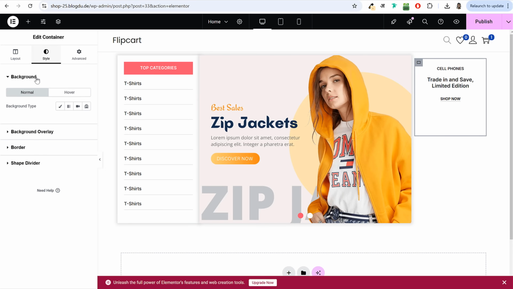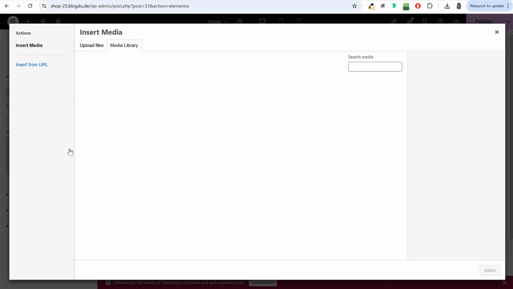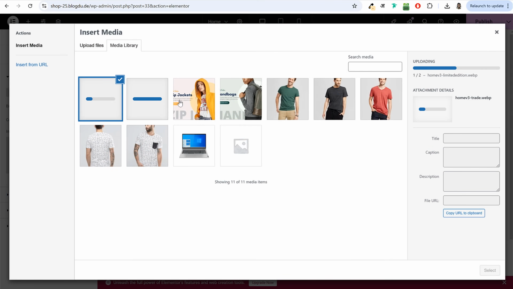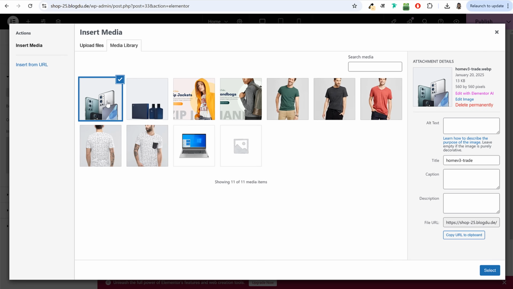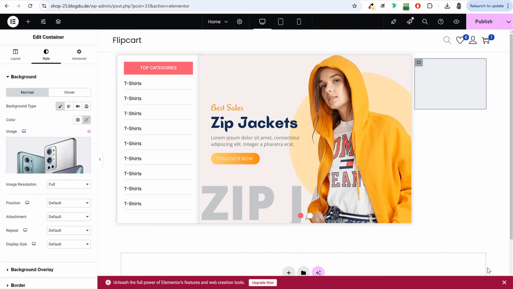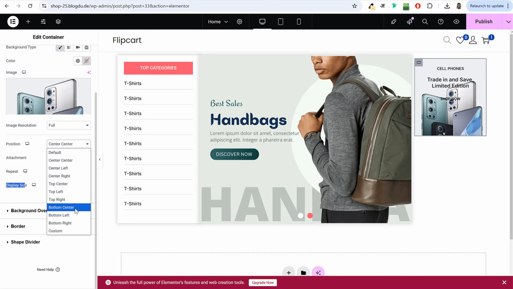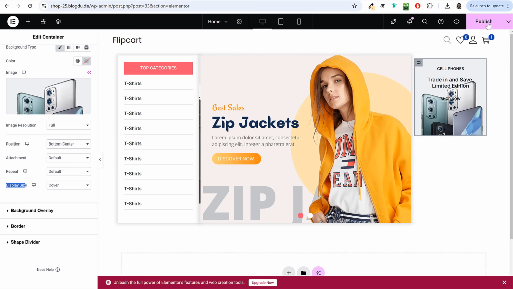Now go to style and add the image in the background. So click on background type and add the image. This image is also given to you. These two are the images. You can drag and drop them on your website. Okay. So maybe if you want to use this image, you can click on this, insert, and change the display size to cover, and position if you want center, if you want bottom center, top center, or whatever size you want, you can change that. All right. Click on publish.